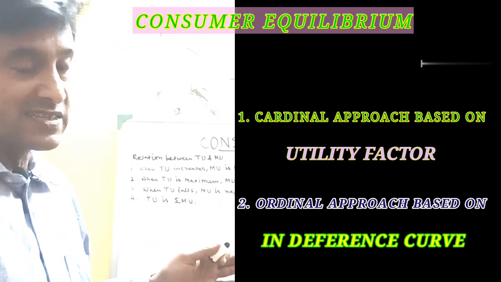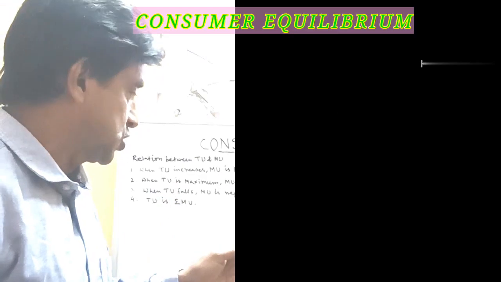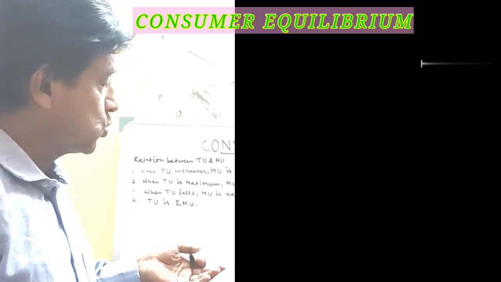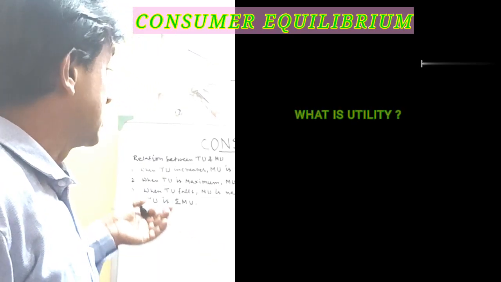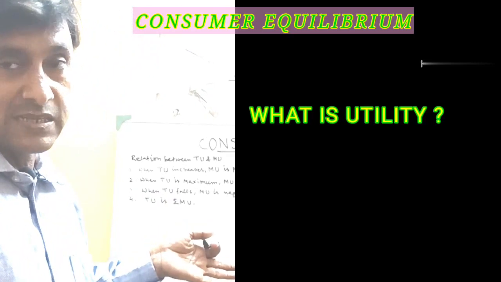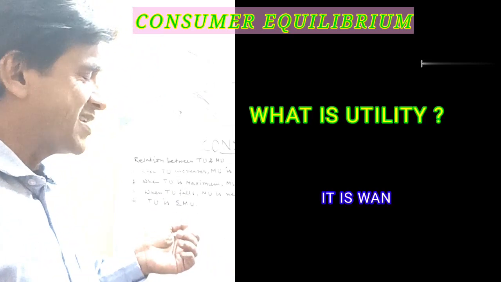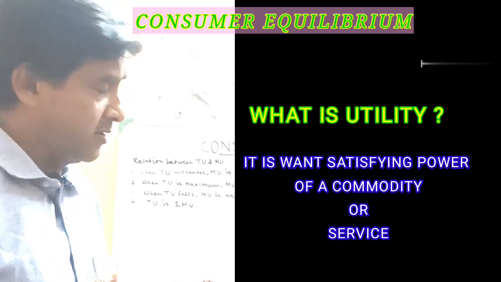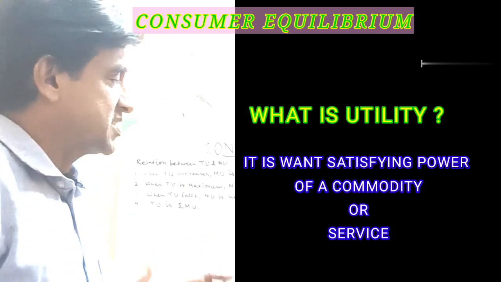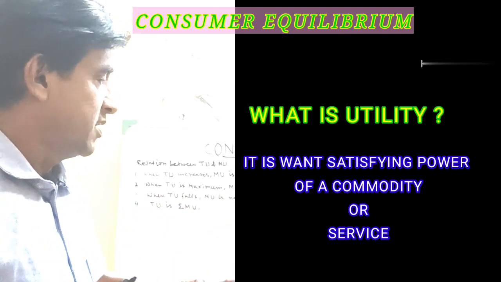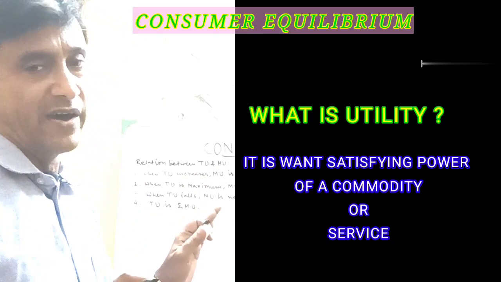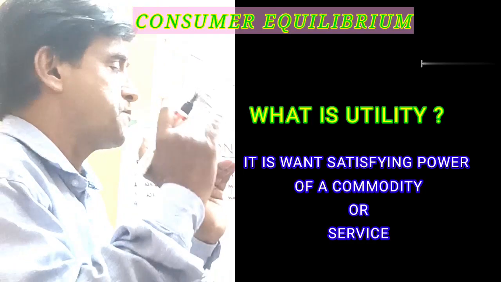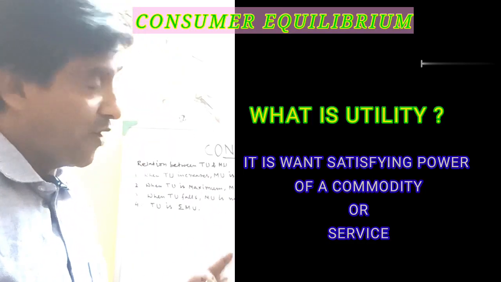Today in my discussion I will discuss the cardinal approach, where Alfred Marshall said how to measure utility. To understand this approach, first you have to understand what is utility. Utility is nothing but the satisfying power of a commodity or service. For example, when you are thirsty, we search for water in order to quench our thirst, because if we drink water, then we will be satisfied. That is the power of water to satisfy our thirst. This is the utility. So clear students, what is utility?